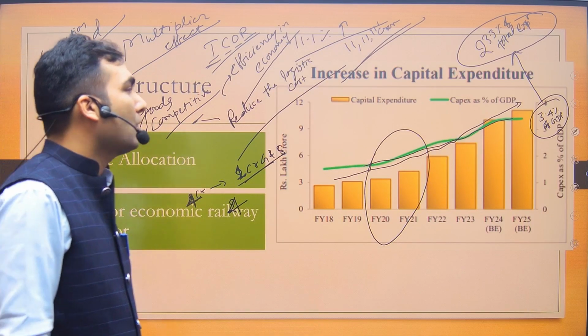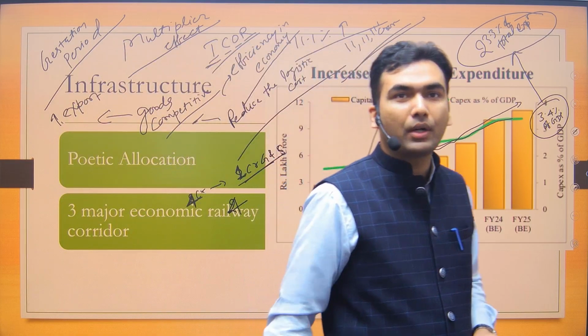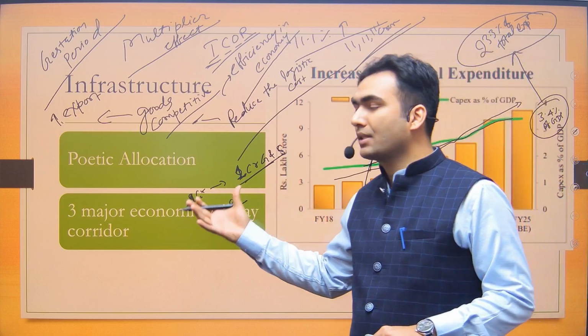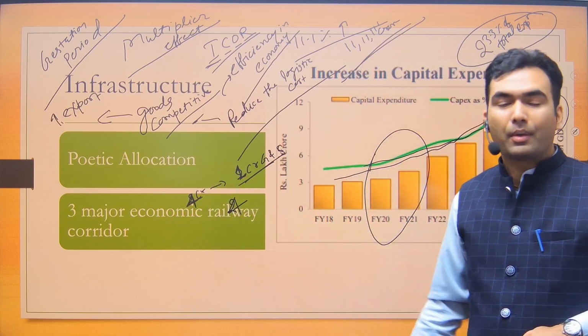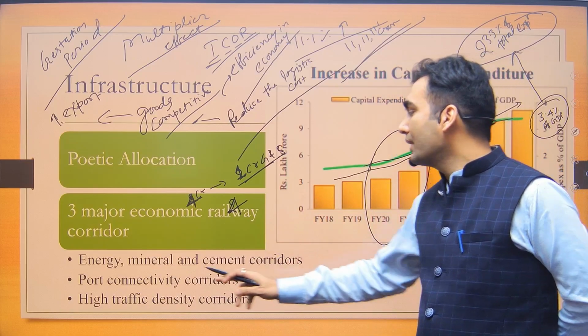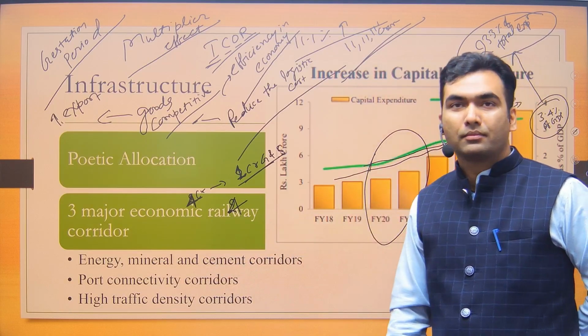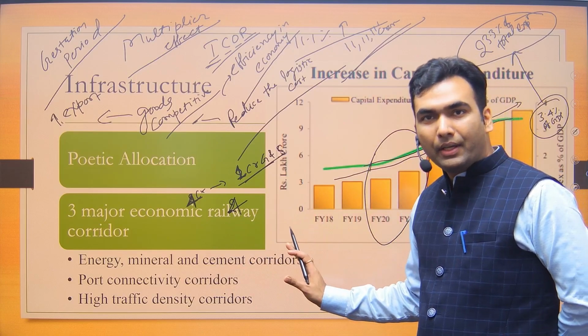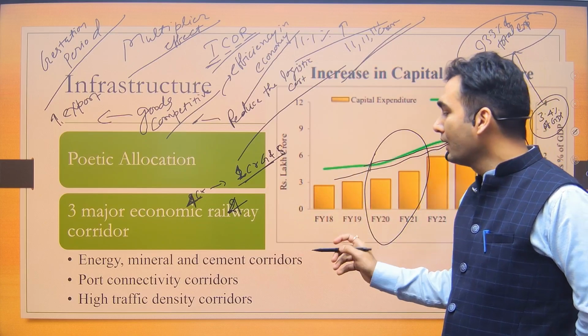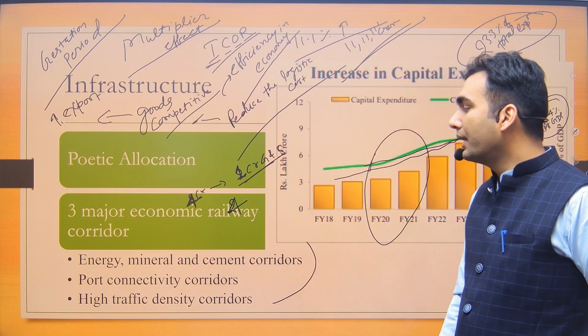Now, the government has also announced 3 major economic corridors. This is also something which can be asked in prelims. And if any question comes on infrastructure or railway, etc., then also you can mention these corridors. ये नाम याद होने चाहिए. ठीक है. The first corridor is the energy, mineral and cement corridor. More details are still awaited कि कहाँ ये corridor होंगे, कहाँ पे शुरू होंगे, कहाँ खत्म होंगे. Maybe in the near future, you can come to know about these details.